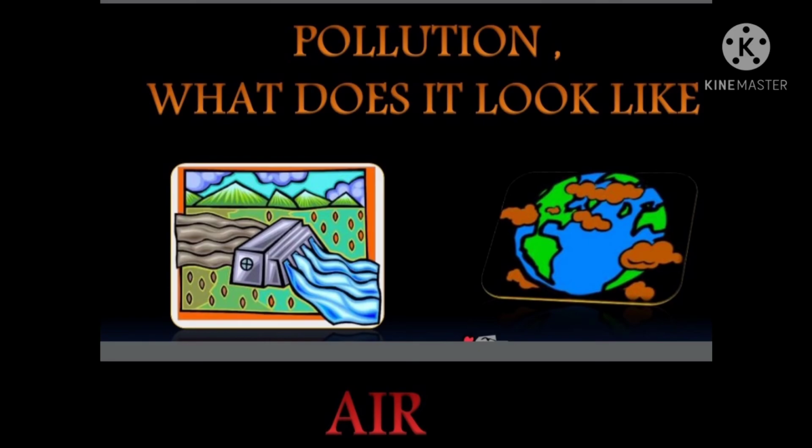So dear students, pollution, what does it look like? सबसे पहली important बात तो ये है कि pollution कैसे होता है, या हम अगर ऑब्जर्व करें तो pollution क्या दिखता है. If we are living in the villages, we can see very fresh and clean air.